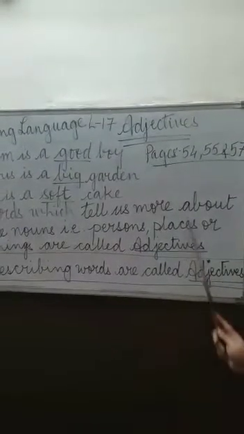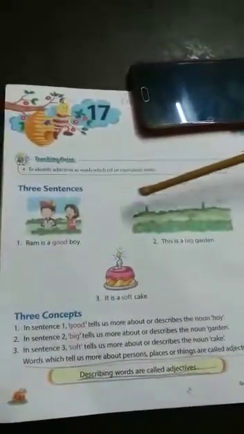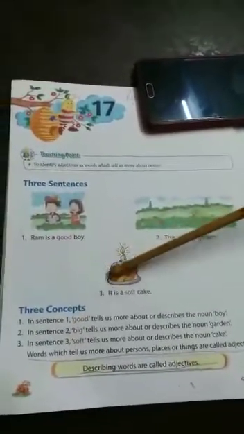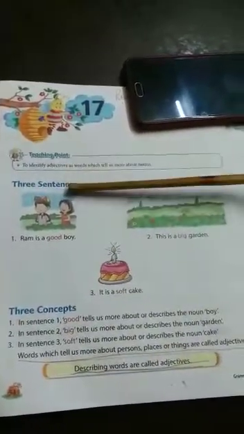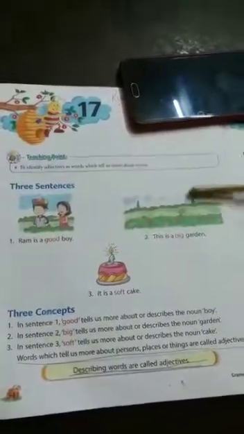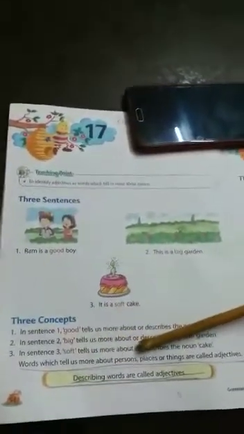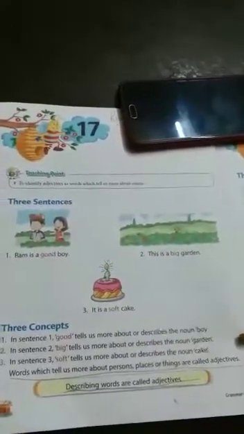Now open your books to page 54. In page 54 again the same sentences are there. Now see, Ram is a good boy. This is a big garden. It is a soft cake. So the same thing I explained on the board. It is describing what type of boy, what type of garden and what type of cake. So words which tell us more about a person, place or thing are called adjectives.